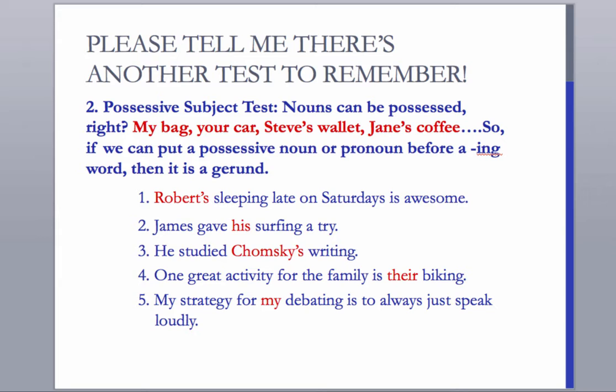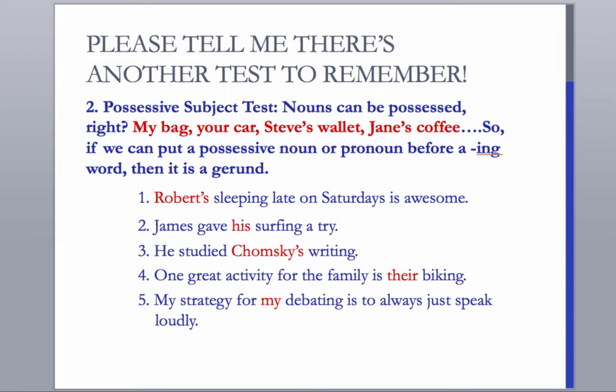So all of these gerunds can be owned by a possessive word. Their biking, my debating. So if we can insert a possessive, then we have another signal that the item is a gerund. But one more: you can try to change the tense.